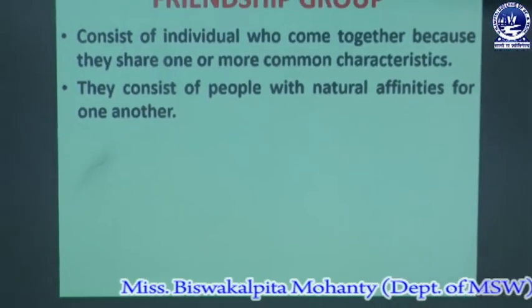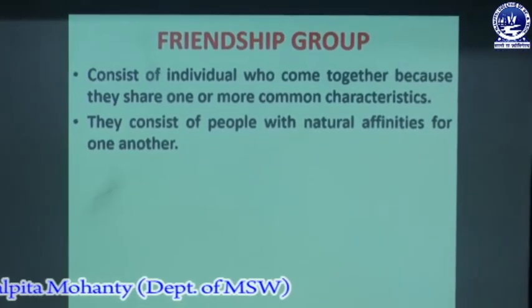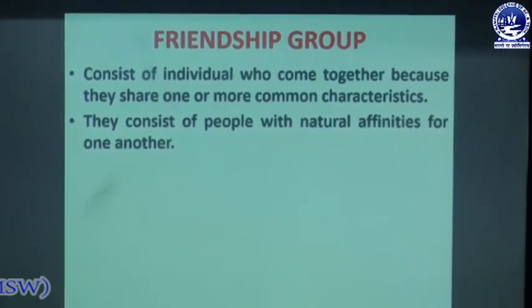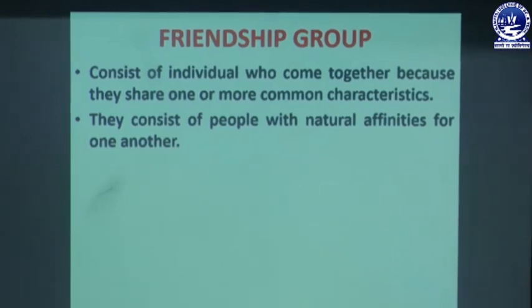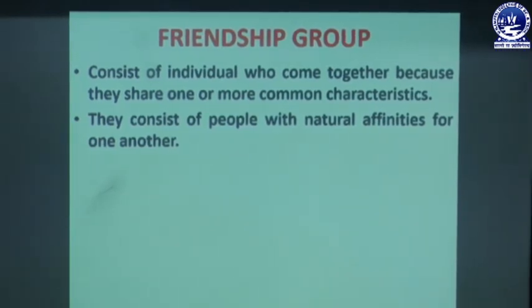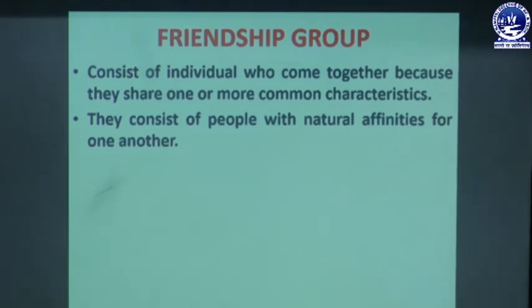When we are in a friendship group, we have a good relationship with each other, because of the common characteristics we have a close relationship between all the members. Also in a friendship group there is a natural liking and understanding of someone, a degree to which a substance tends to combine with another, and there are natural affinities between all the members of the friendship group.